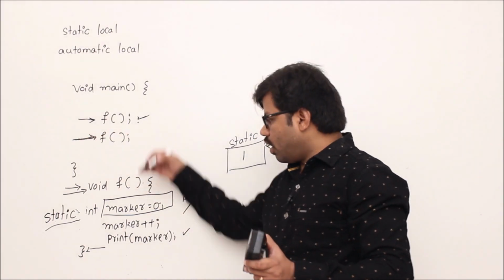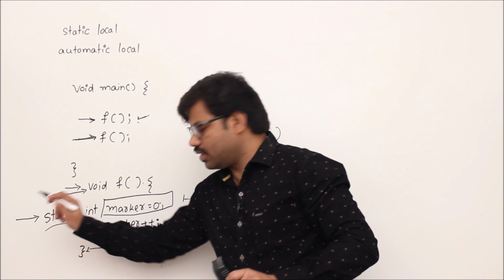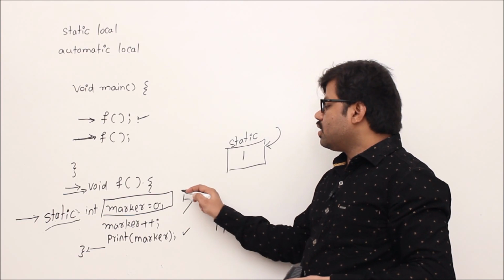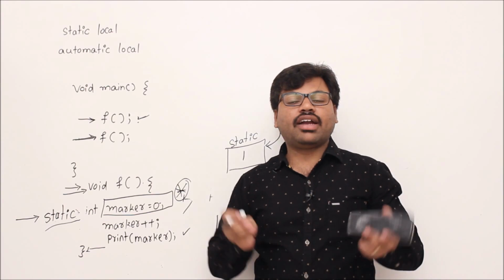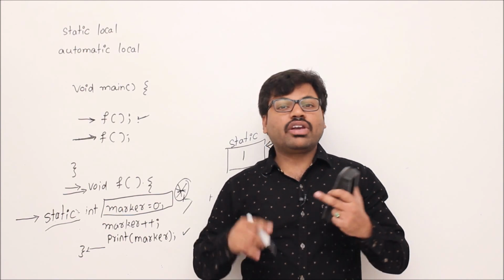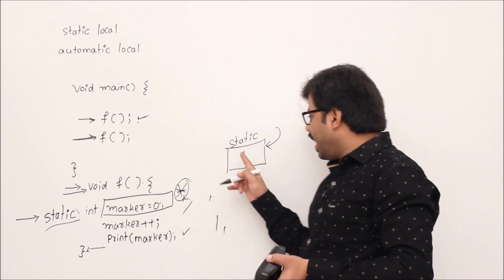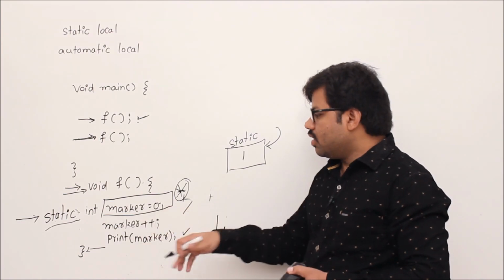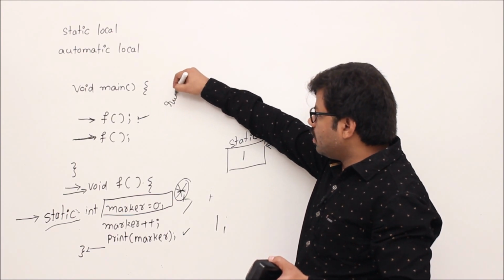Go back to f, and when you come back, what happens? This line should be executed, isn't it? That is the way we have written the program. But the second time when you come to function execution, this line will be skipped. Why? Think about it first. That's why every time you should understand the purpose of anything. The purpose of a static local variable is to retain the value across function calls, and if you initialize it again, can we remember the previous value? We can't. To remember it, definitely this line should not be executed the second time. That's why the rule is created like this in C programming.